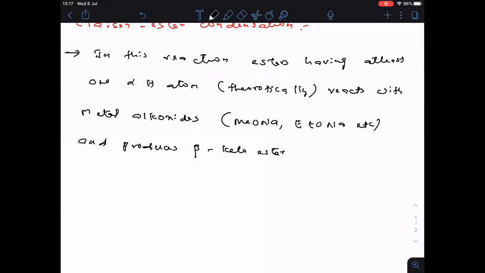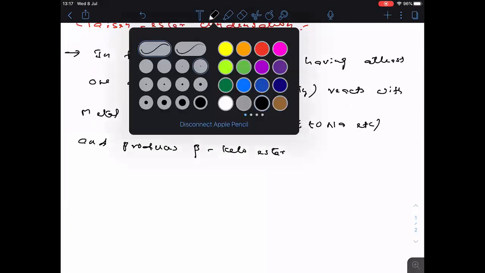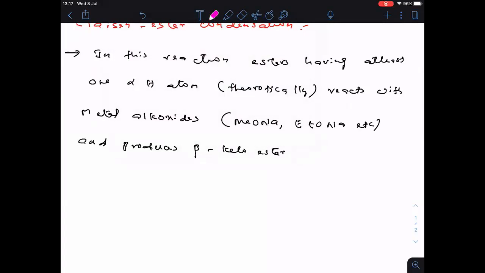So remember, in this reaction, esters having at least one alpha hydrogen atom, theoretically, react with metal alkoxides and produce beta keto ester. This is the statement of the Claisen ester condensation. What is the meaning of this theoretically?